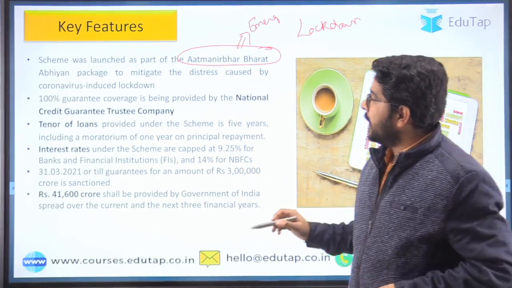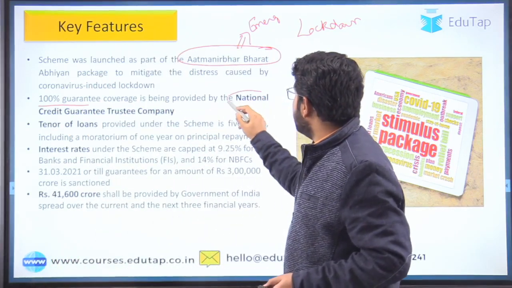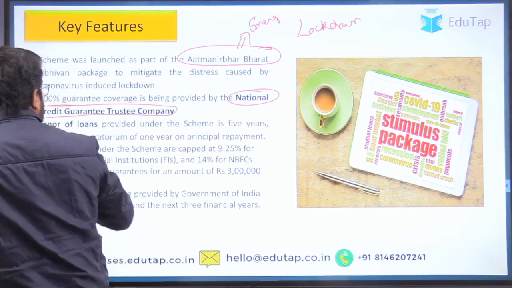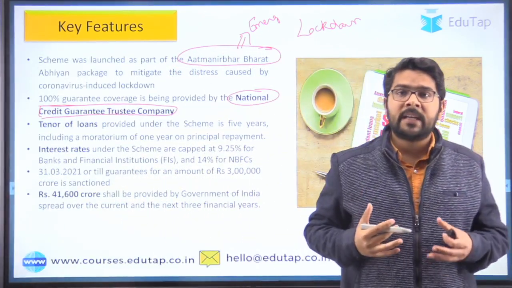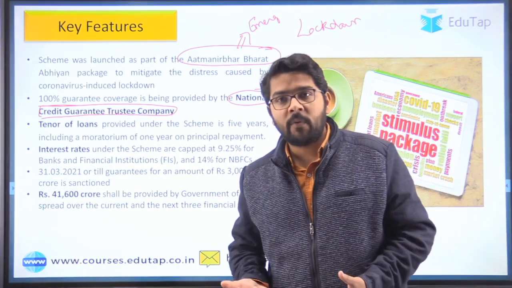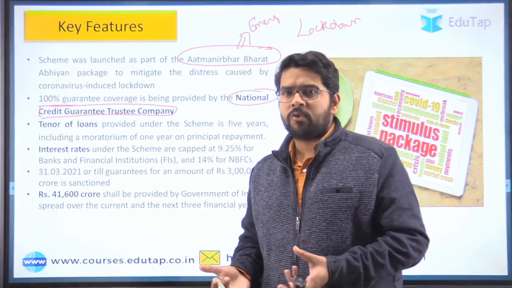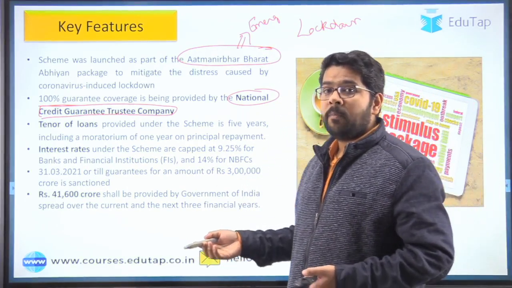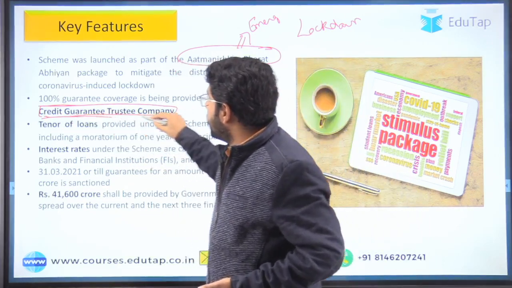Then 100% guarantee coverage is being provided by National Credit Guarantee Trust Company. So government is saying that we will provide you the guarantee. Banks will provide you the loan, or you can borrow the loan from any of the financial institutions, including the NBFC. But who will provide the guarantee on behalf of government? It is this particular agency.